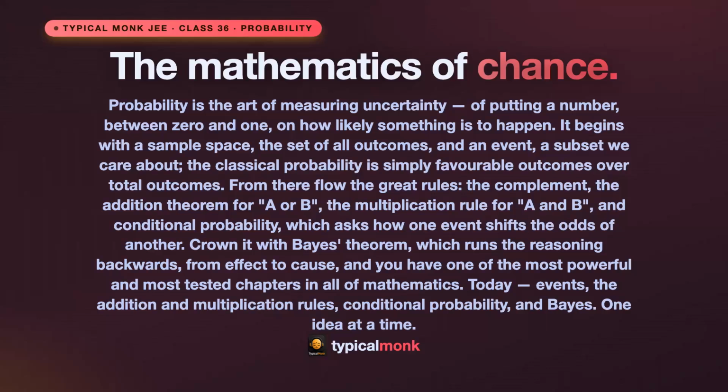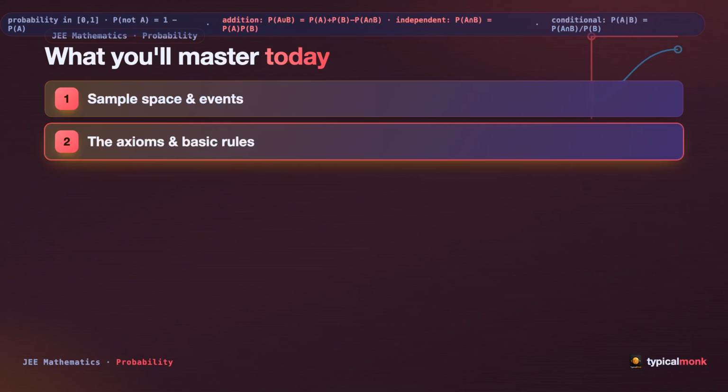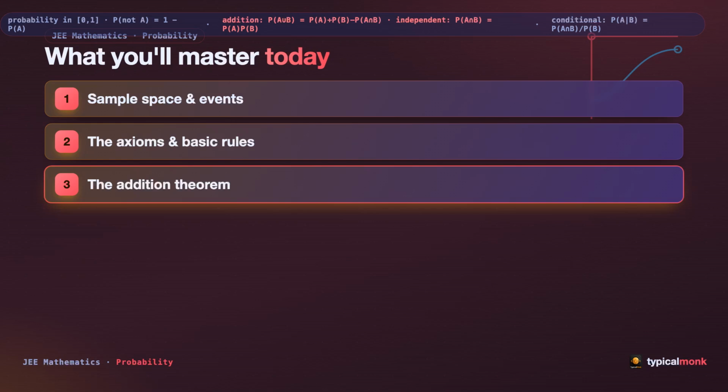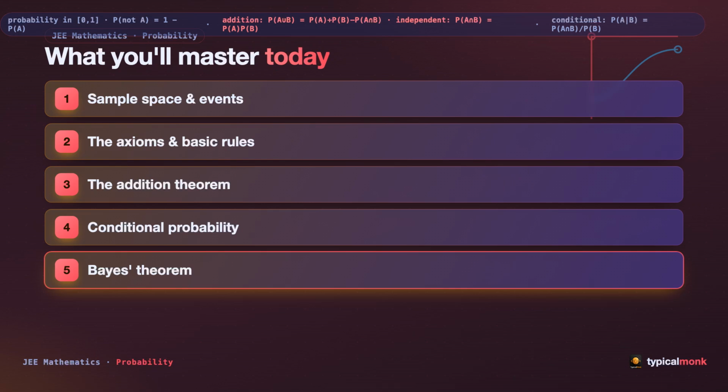Today: events, the addition and multiplication rules, conditional probability, and Bayes. One idea at a time. Here is what you will master today. First, the sample space and events. Second, the axioms and basic rules. Third, the addition theorem. Fourth, conditional probability. And fifth, Bayes theorem. One idea at a time.